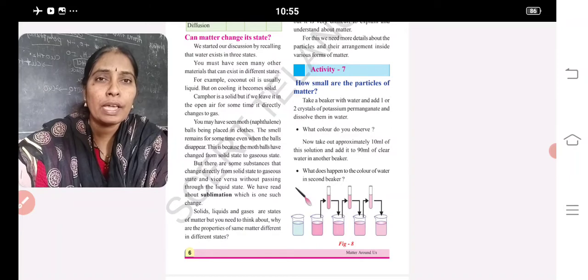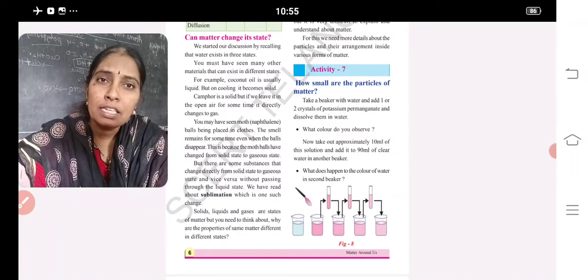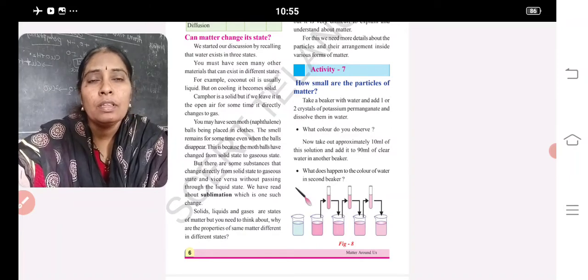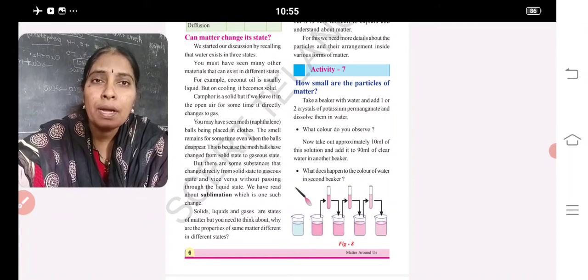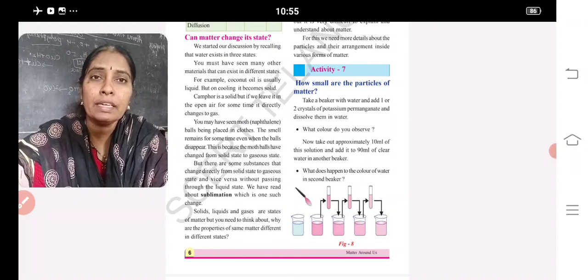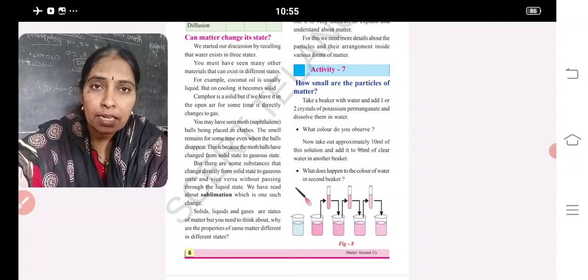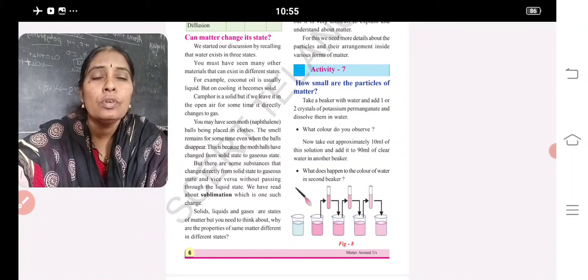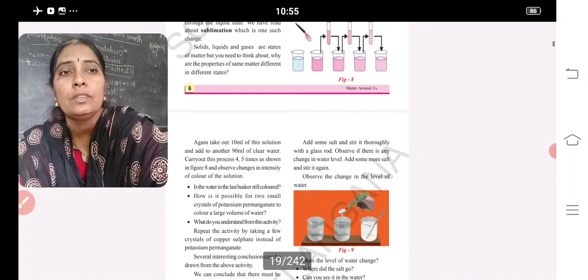If we add up to 5 beakers, what will you understand? In each beaker, the color changes. This shows that a small amount consists of so many tiny particles. They are known as atoms. When atoms combine, they form molecules, and the arrangement of molecules helps us get the 3 states of matter, that is solids, liquids and gases.